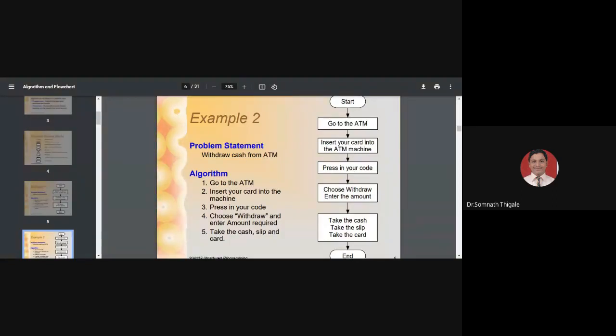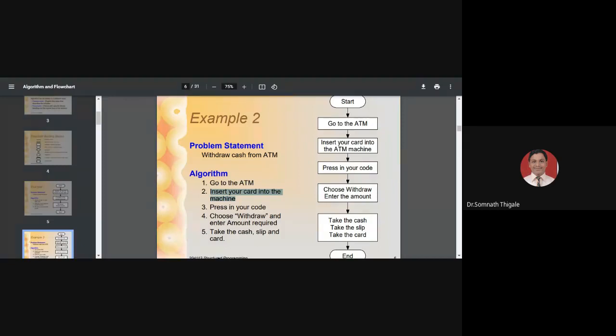The first step will be go to the ATM, that is, visit the ATM. Second, insert your card into the machine. Depending on the type of application, you may just swipe the card or keep your card inside the machine. But in our case, we should retain the card inside the machine till the transaction is completed.